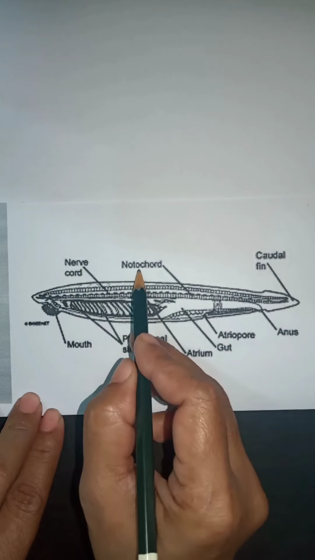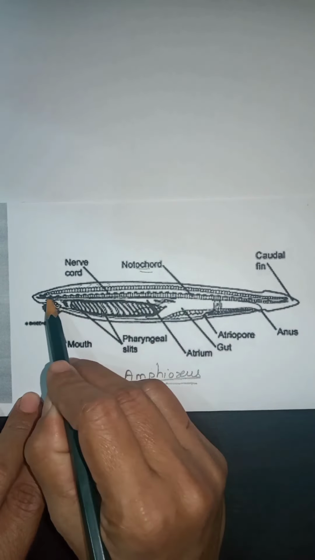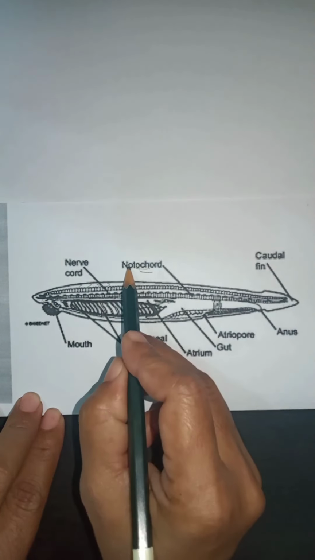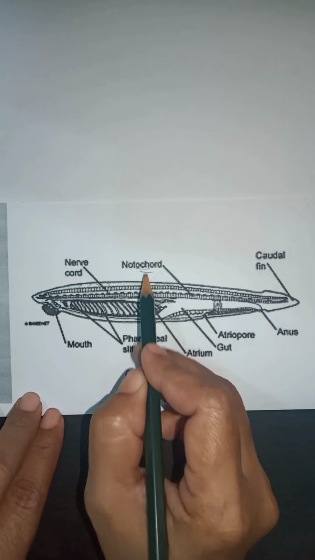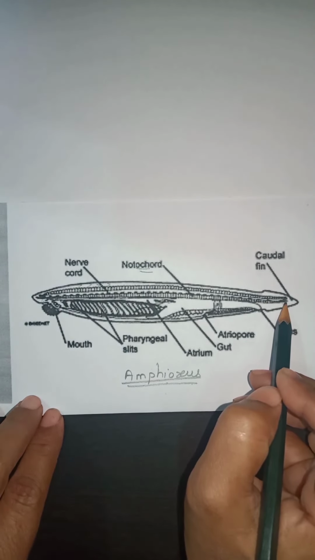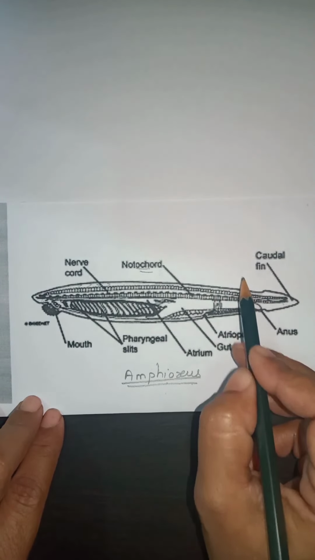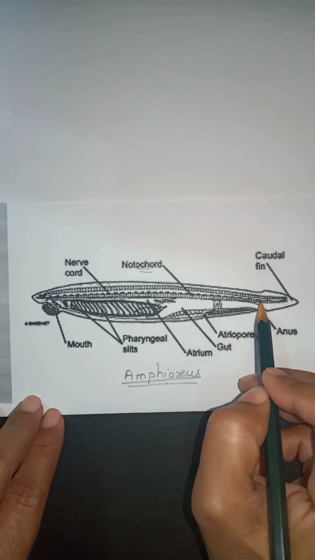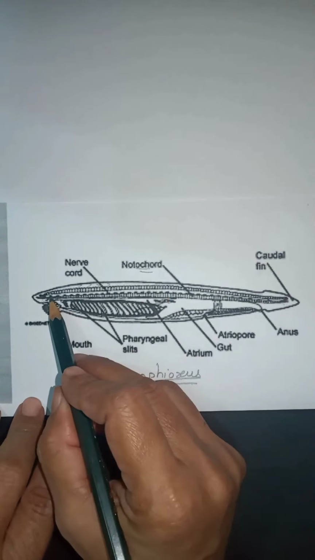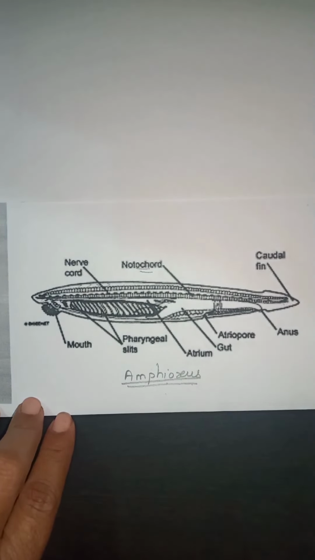The notochord, here is the notochord, is present from head to tail region, and this notochord persists throughout their life span. In urochordates, the notochord is present only in tail region and it disappears in adult stage. But in cephalochordates, the notochord is present from head to tail region and it persists throughout their life span.